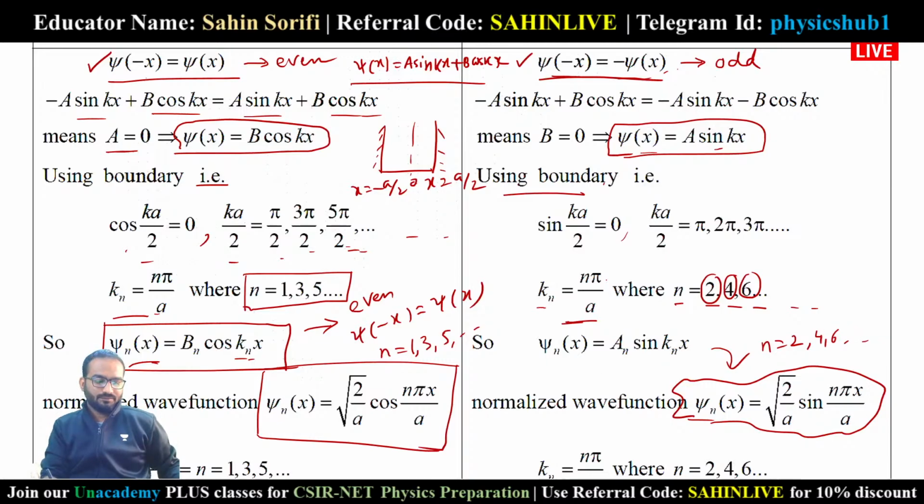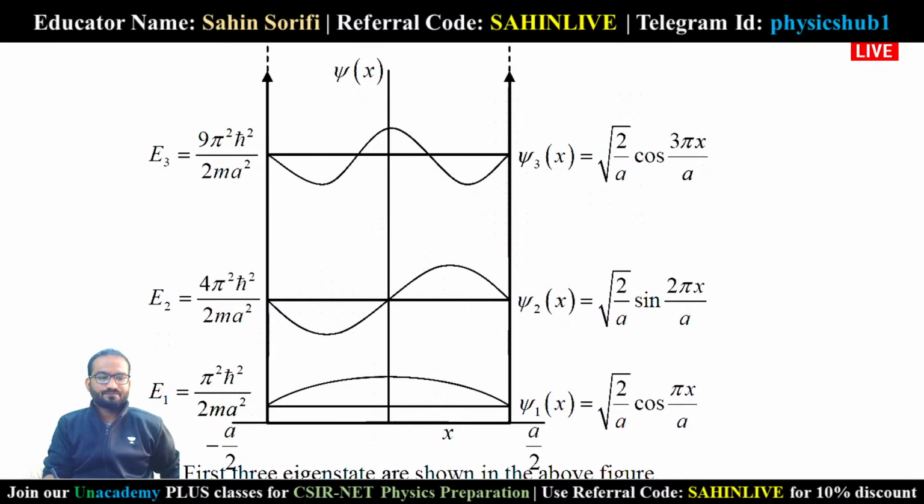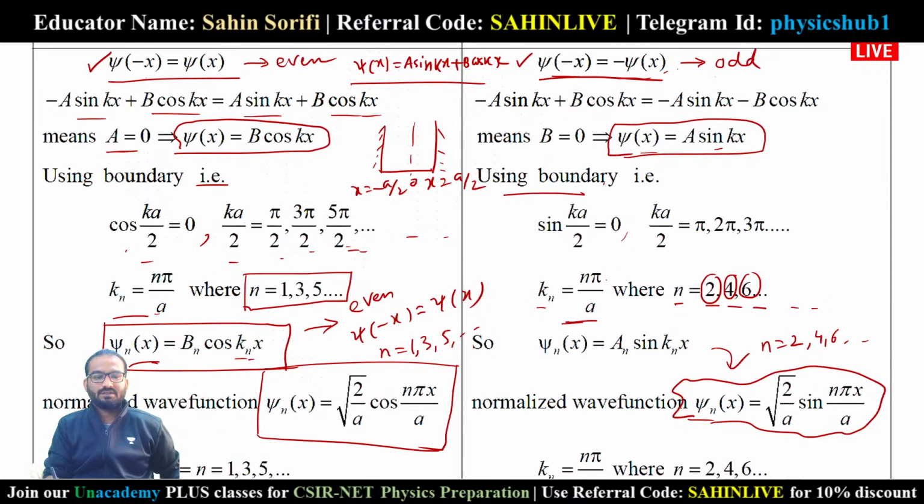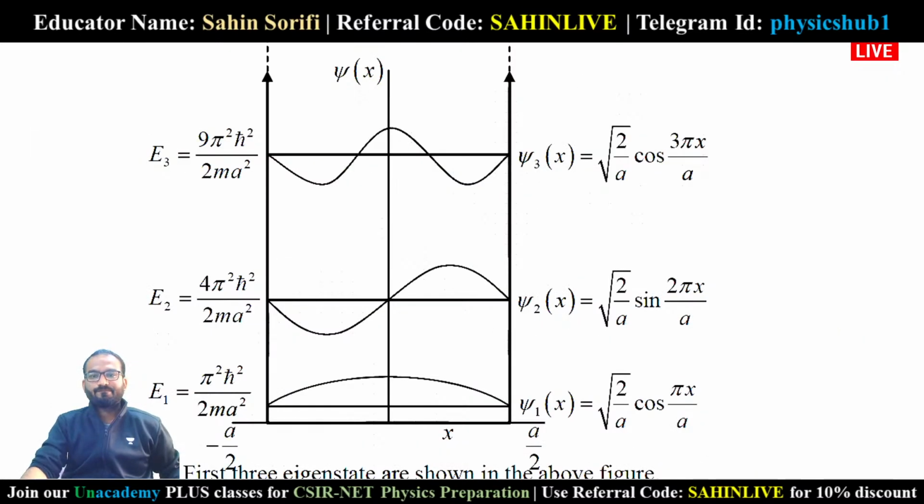So if you want to summarize the whole thing, we can just write it here that the wave function in case of an infinite symmetric potential well is equal to root over 2 by a cos n pi x by a when you choose n equals 1, 3, 5, and so on, and this will be equal to root over 2 by a sin n pi x by a when you choose n equals 2, 4, 6, and so on.